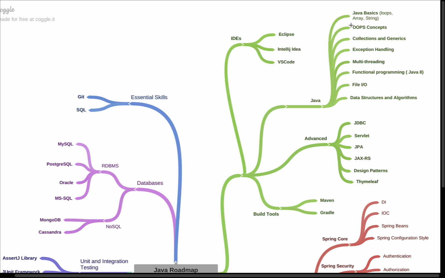Once you are familiar with OOPS concepts, go ahead and learn collections and generics. The collections framework is very important, guys. In real-time project development, we use the collections framework a lot. Basically, we use collections to store and group data elements. The commonly used collection classes are ArrayList, LinkedList, HashSet, HashMap, and LinkedHashMap. These are the classes we frequently use in real-time Java project development. Also learn generics, because whenever we use the collection classes, we also use generics for type safety. So go ahead and learn collections and generics.